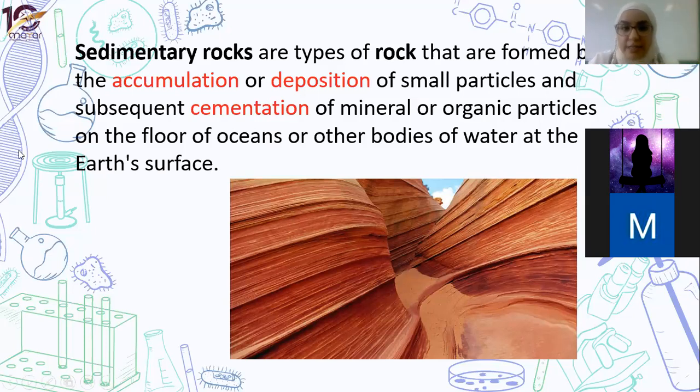The first keyword for sedimentary rock is accumulation, one layer after the other. Then they squeeze over each other. It's called cementation. So accumulation and cementation of those broken rocks form different layers.